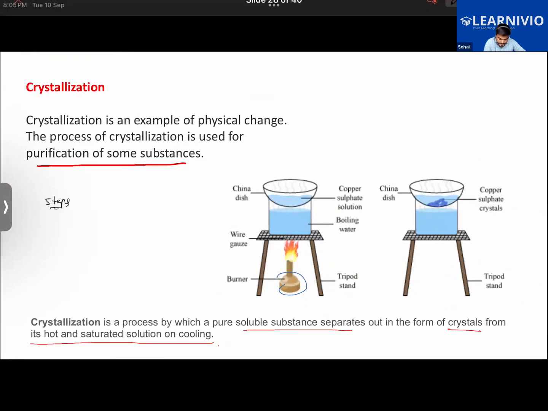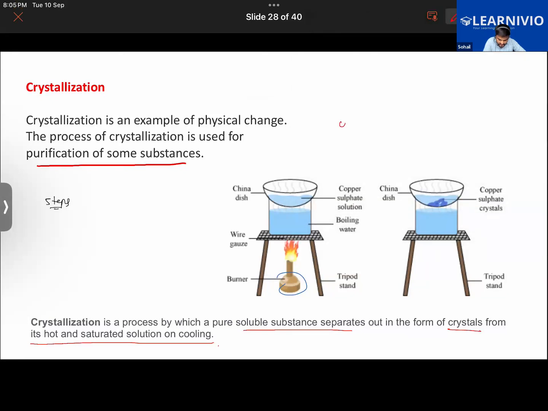Right now our objective is obtaining crystals of copper sulfate from an impure solution. Yeah, these are the steps which we are going to write down. So we are obtaining crystals of copper sulfate from an impure solution. Yes, that is what we are doing.